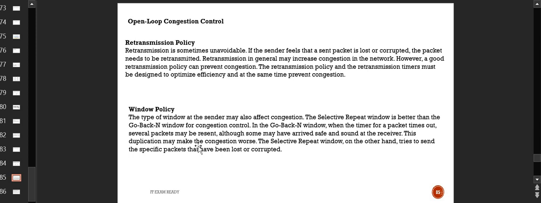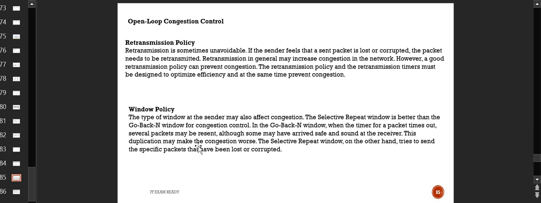We will understand what happens in these two, selective repeat and go back N. In the go back N window, when the timer for the packet times out, so basically there is a timer for every packet. There is a time to live which is assigned to every packet, and once that TTL, that is time to live, is expired, the packet is automatically dropped from the network. So whenever the timer for a packet times out, several packets may be resent.